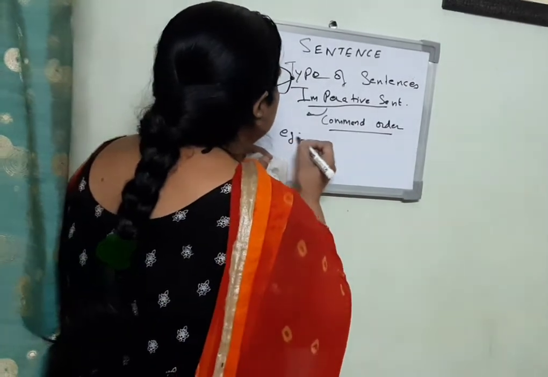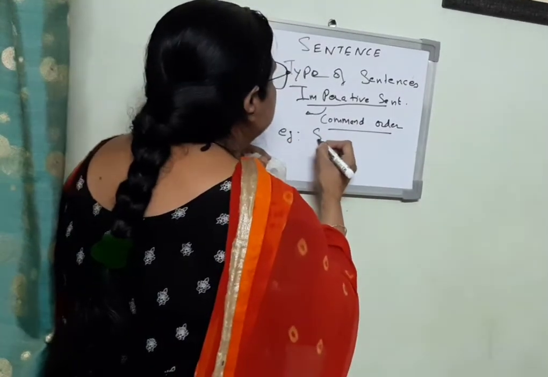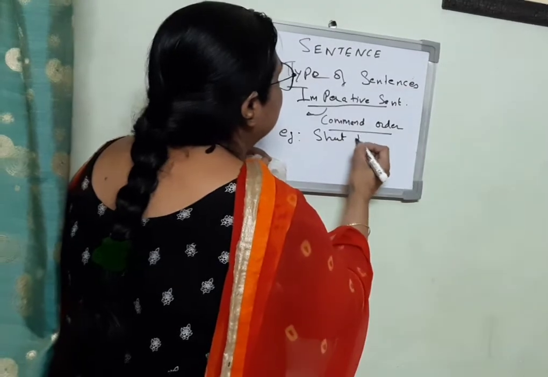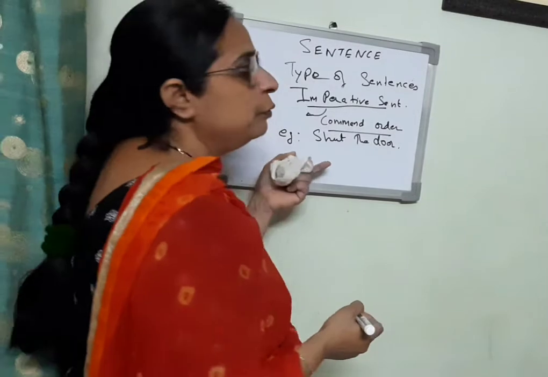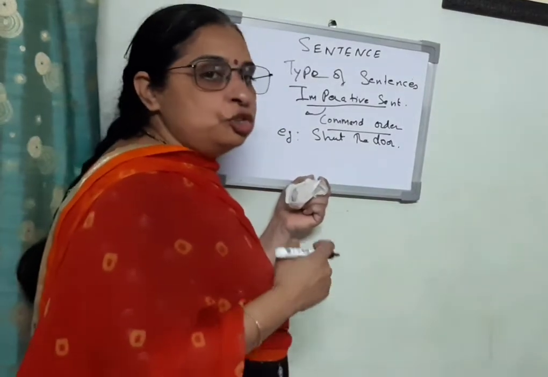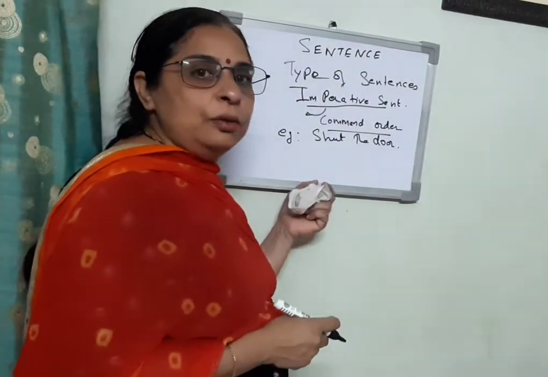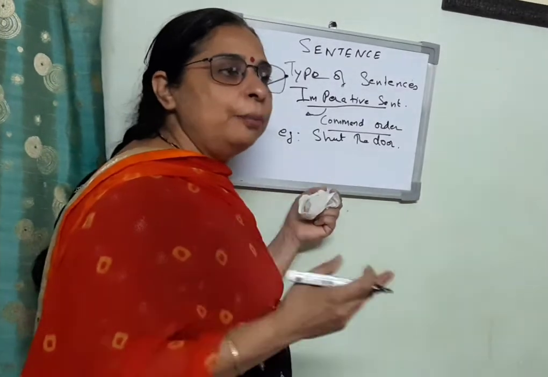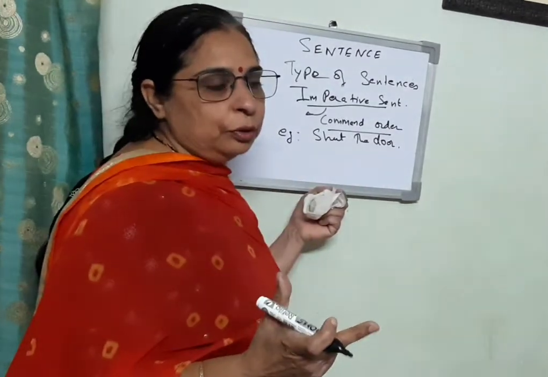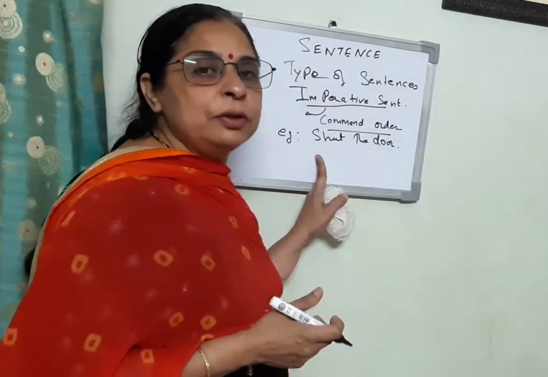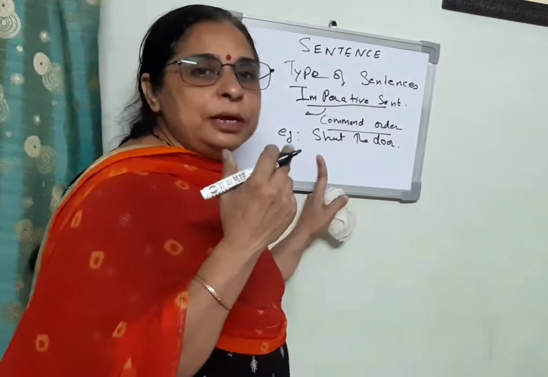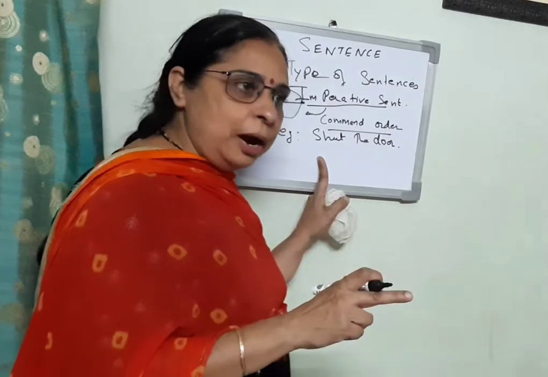Example, shut the door. We can say to anyone, Ram, shut the door. Then we are giving a command or an order. So this type of sentence is an imperative sentence.